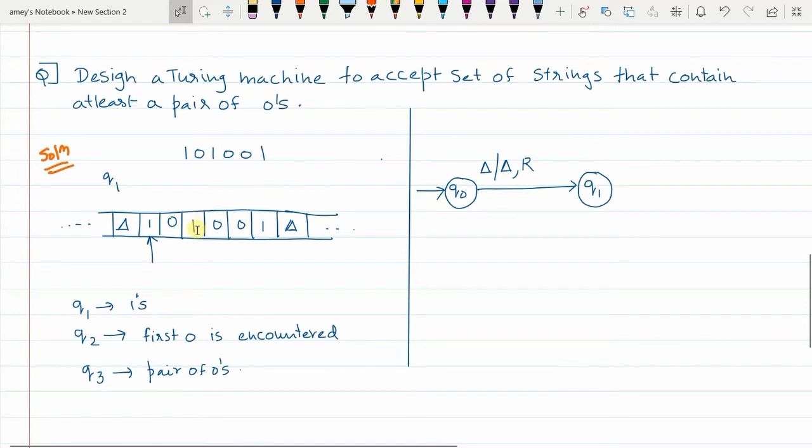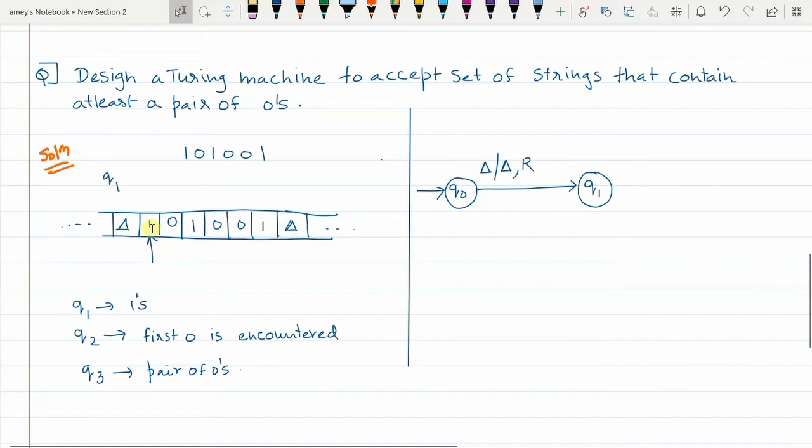Now after getting the answer, are we interested in remembering what was the string that was fed to the Turing machine? If we are not interested in remembering the initial input string, then you can just go on reading every symbol, and after reading a symbol you can wipe the element in the cell. So as you go on reading the elements, you also wipe the content. But there is another approach. I will first show the approach wherein, as I go on reading, I go on wiping the elements of the string.